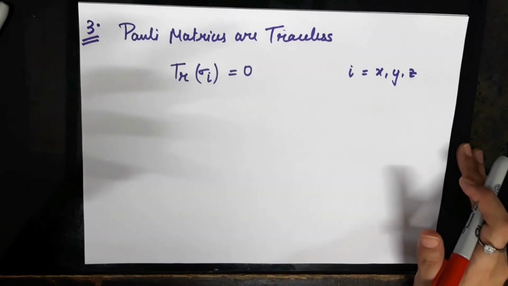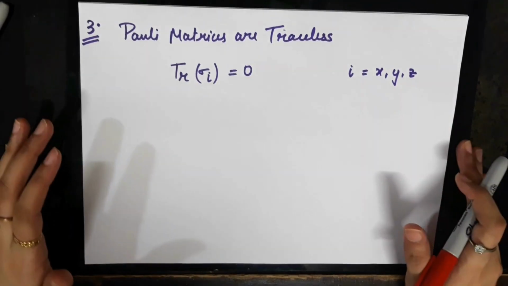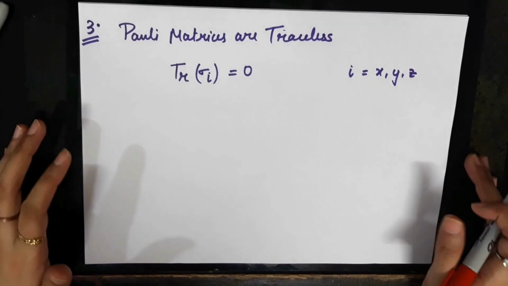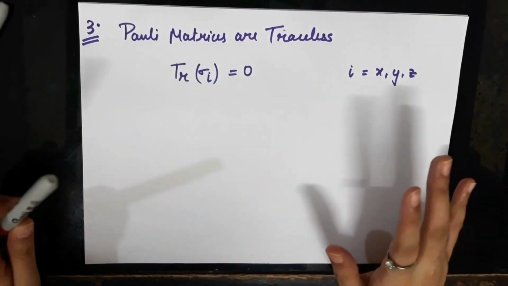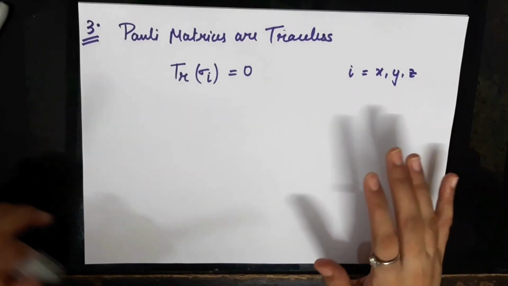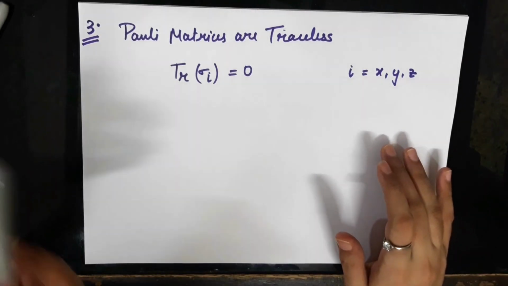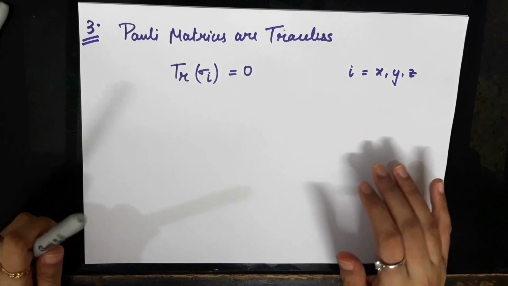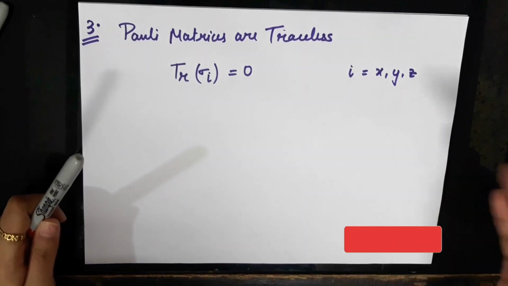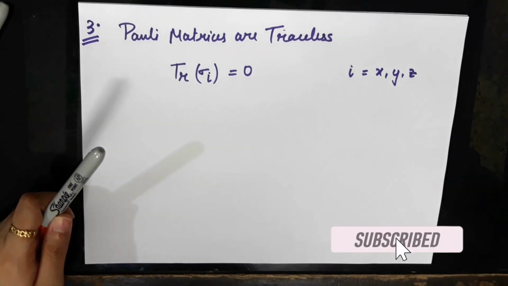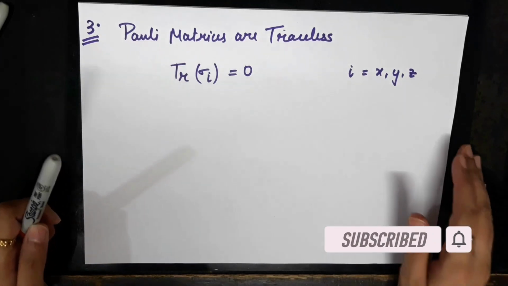For example, we are yet to see what are the commutator relations obeyed by the Pauli matrices, what is the specific form of the product of two Pauli matrices, and what are the traces of the product of two Pauli matrices. These are some important properties that we'll start looking at from the next videos in these tutorials. So you can check out the next videos for that.